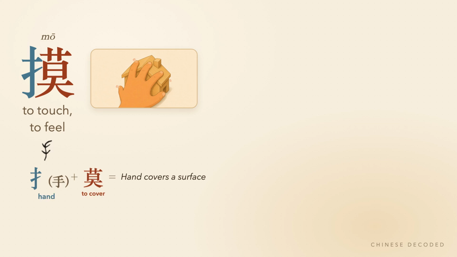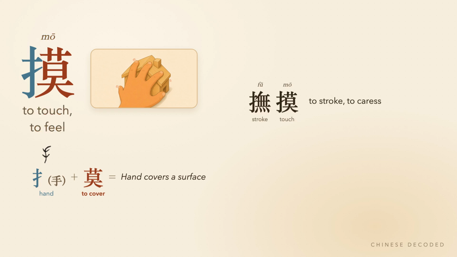To cover plus the hand again, on the left of mo, rather than below it. The hand covers the target, to feel its form. Mo, to touch. Fu mo, to stroke, to caress. Mo suo, to feel one's way forward with the hand.